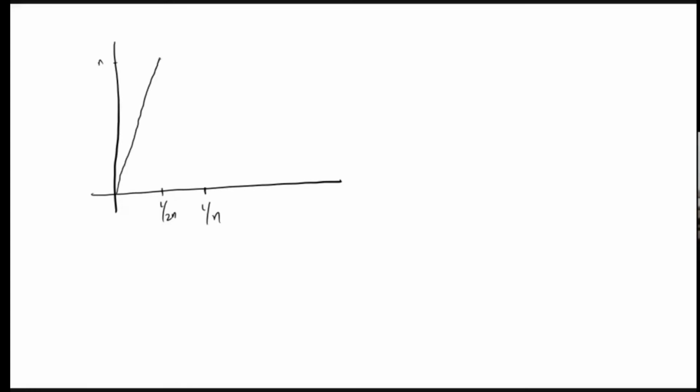It is like this type. Here all fn's are continuous and fn converges to 0 pointwise. It is a very nice thing. How is it true?